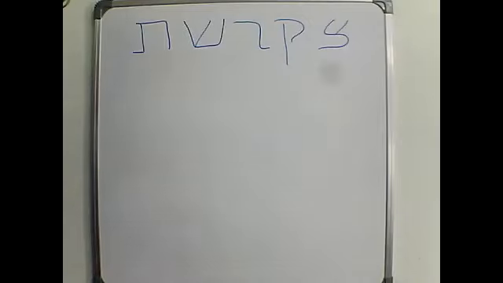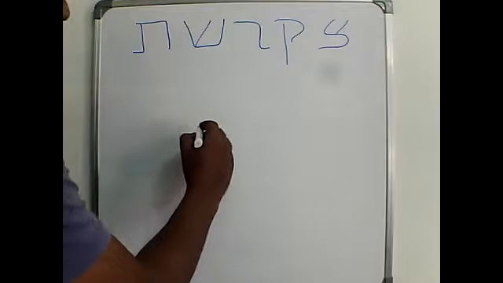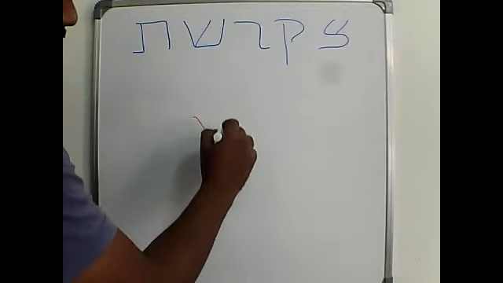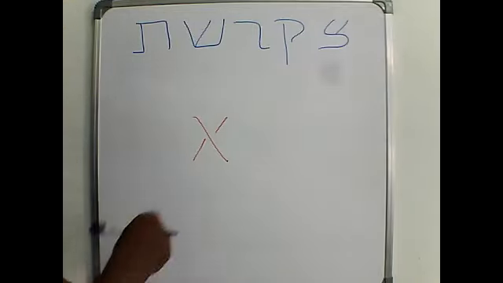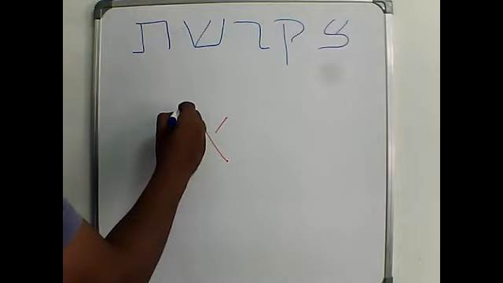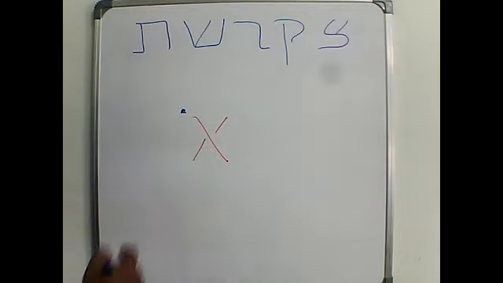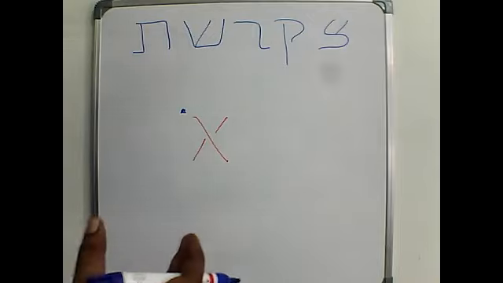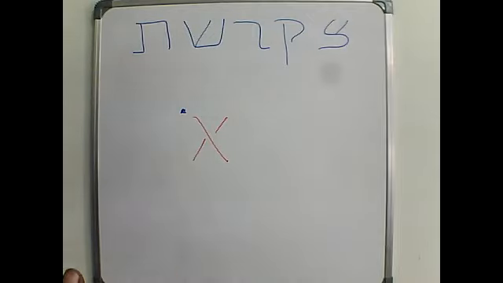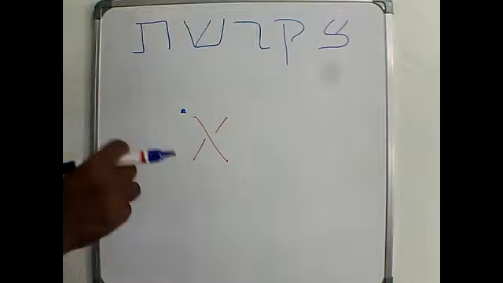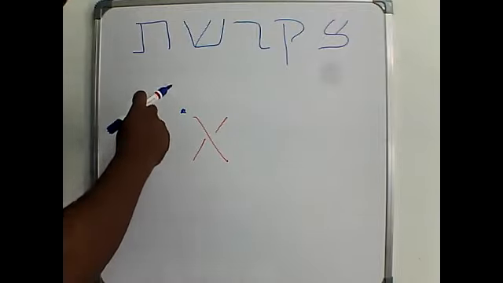Okay, two more vowels. So the first vowel is a small dot, a small dot over the letter. It is called holam. I told you already, you don't have to be worried about the names of the vowels.